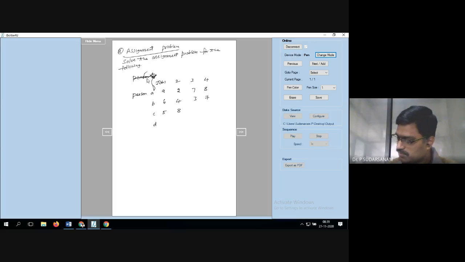C is equal to 5, 8, 1, 8. Then 7, 6, 9, 4.